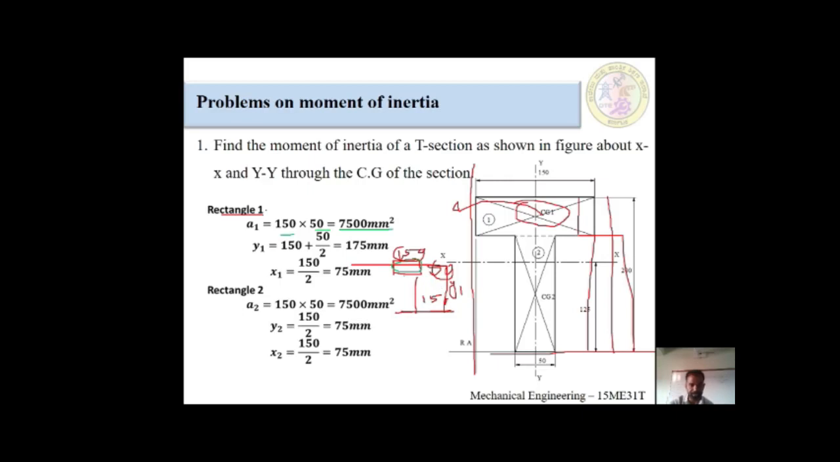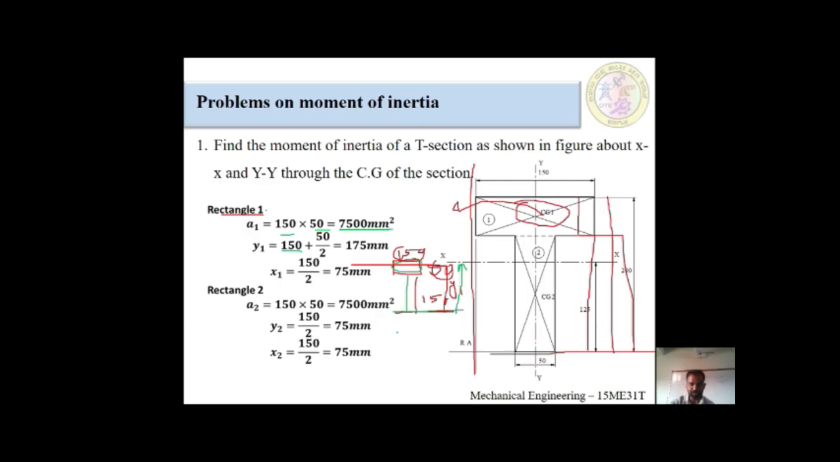After that, how to find out y1? Which reference do we have to take? I already told you, horizontal reference for calculating y values. Go vertical from here to half of the component. From here to here it is 150. From here to half of the component is 50 divided by 2. For that reason, 150 plus 50 divided by 2 is equal to 175 millimeter. The unit of y is millimeter.